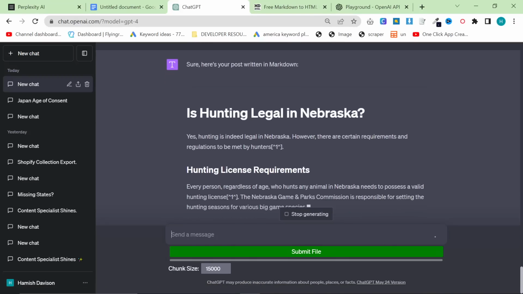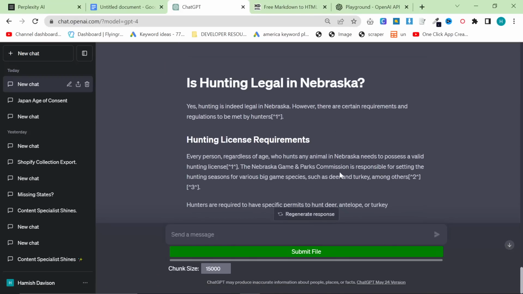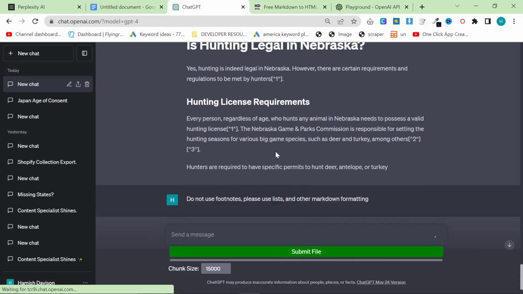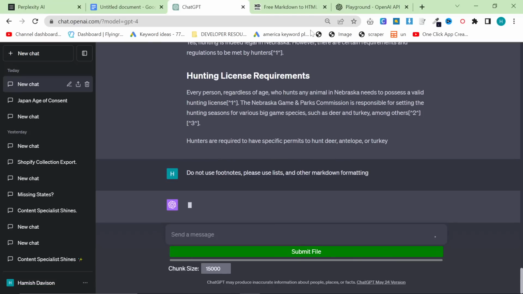Okay, so this will now write the article, and I'm going to press stop generating here because I do not want footnotes. So I'm going to say do not use footnotes. Please use lists and other markdown formatting. So we'll press go again, and this should do that.